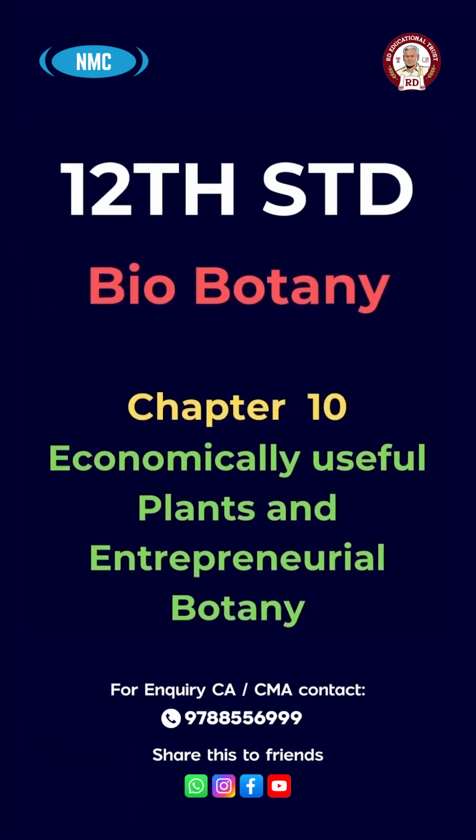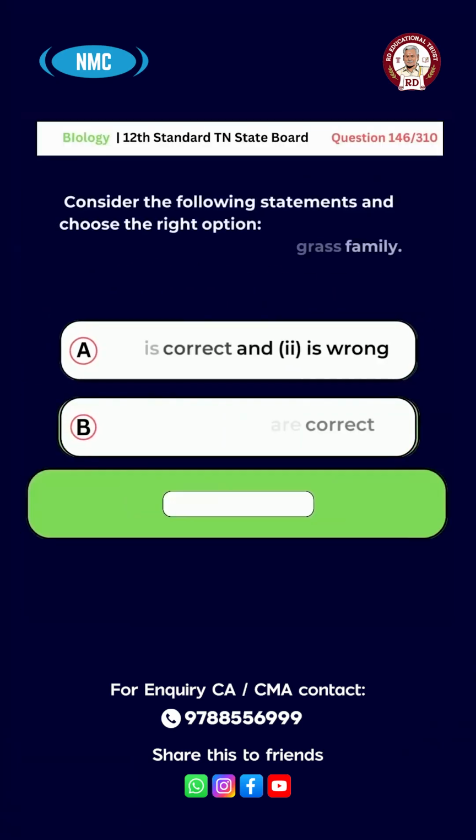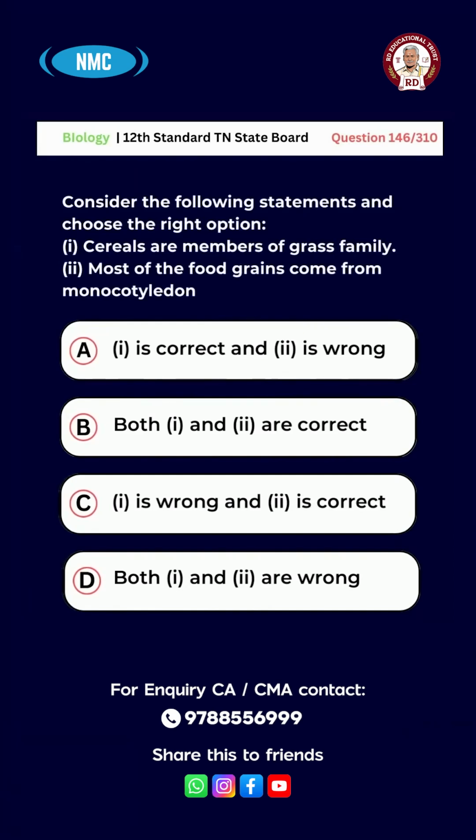Chapter 10. Economically Useful Plants and Entrepreneurial Botany. Question number 146. Consider the following statements and choose the right option. 1. Cereals are members of the grass family. 2. Most of the food grains come from monocotyledons. A. 1 is correct and 2 is wrong. B. Both 1 and 2 are correct. C. 1 is wrong and 2 is correct. D. Both 1 and 2 are wrong. The answer is option B. 1 and 2 are correct.